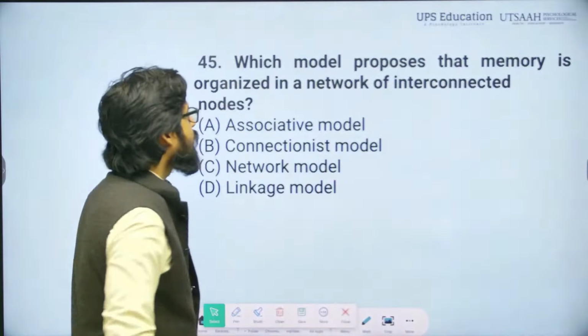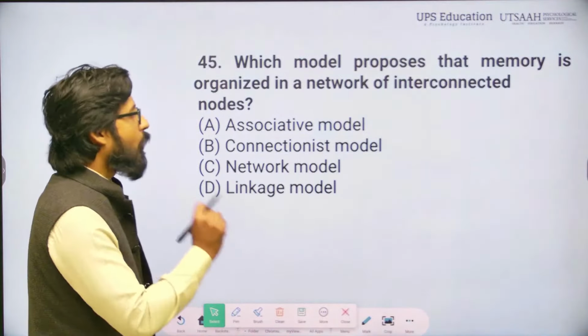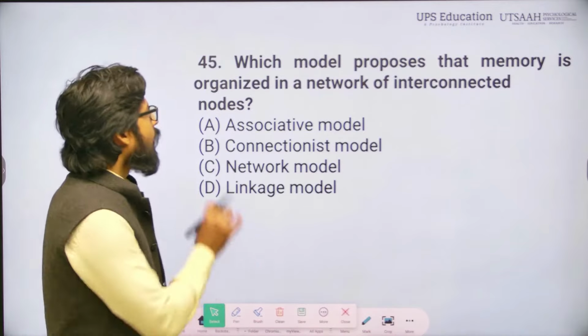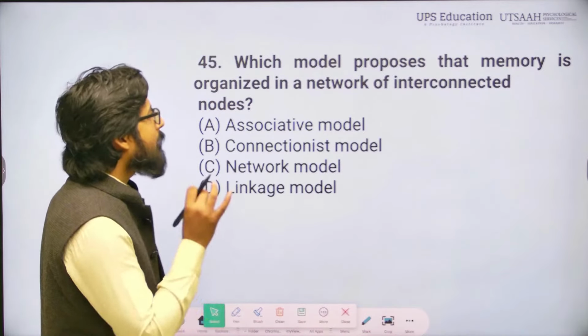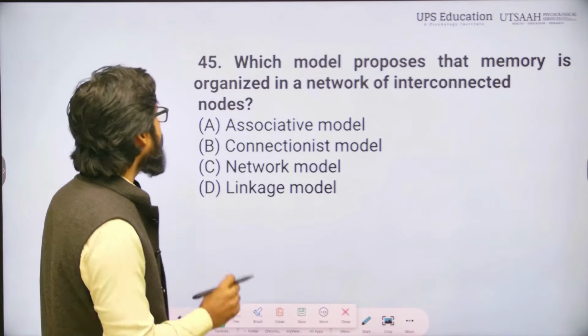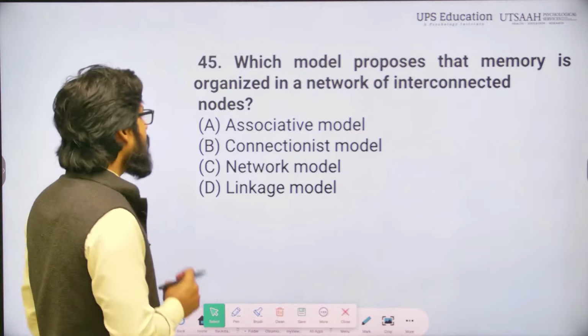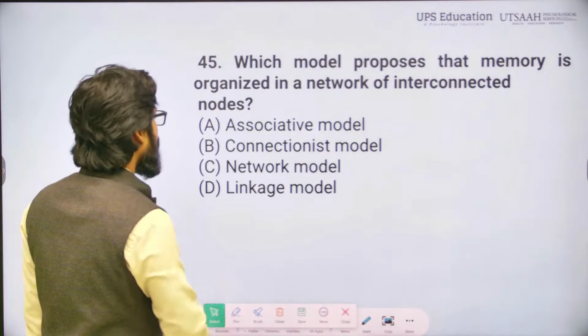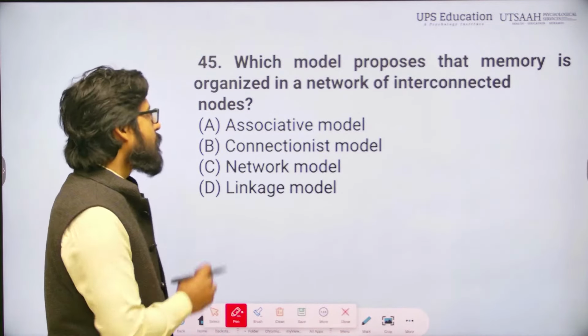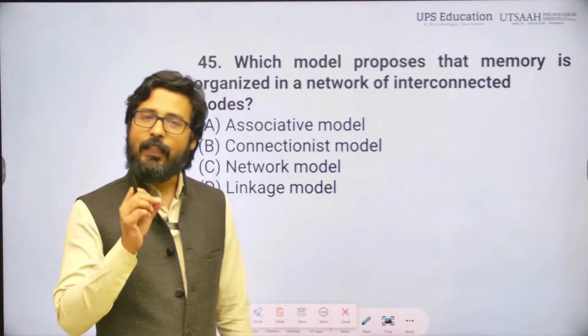Here you can see question number 45, and this is set A. We have to keep in mind this is set A. Which model proposes that memory is organized in a network of interconnected nodes? Options are associative model, connectionist model, network model and linkage model, and the correct answer is connectionist model.